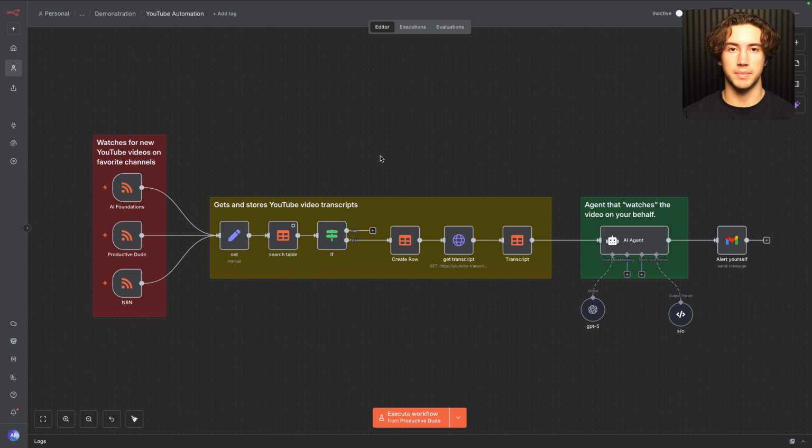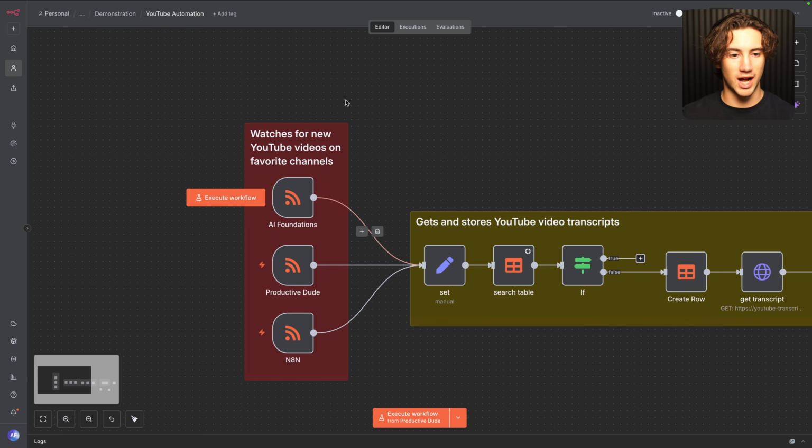Now, this framework fixes that, and it's a system that I use in order to implement AI agents into my business and my personal life. Now, this is the system that we are going to be building today. I'm not only going to show you how to build this system that's actually going to provide you immediate value, but I'm also going to give you a framework for developing systems like this whenever you want. And so let me show you how this works.